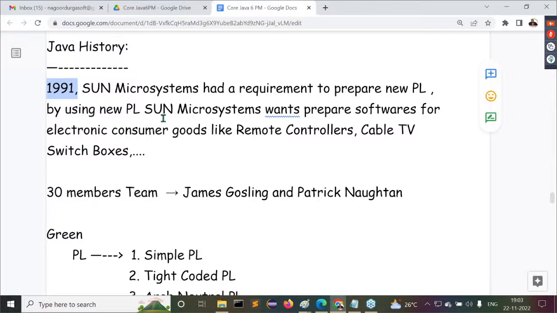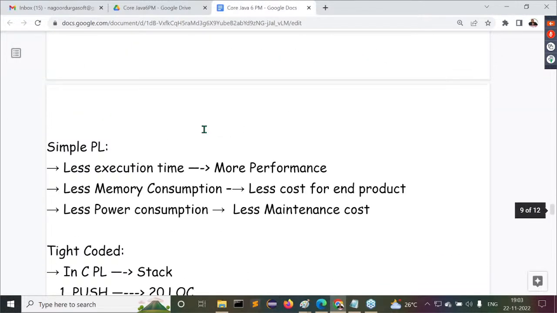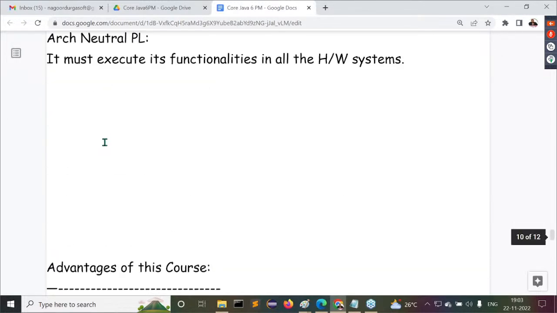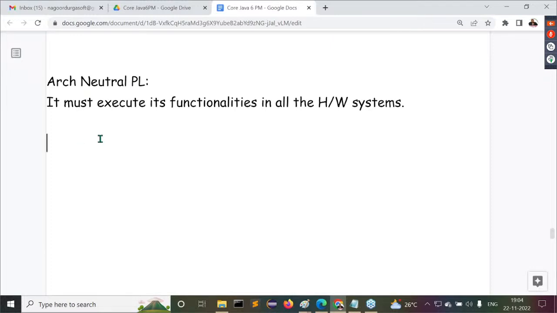It's a time machine, right? We went back to 1991. Now we are thinking about the requirement of Sun Microsystems in 1991. Sun Microsystems has given information: I need a new programming language with these many features. That abstract was given to James Gosling and his team. Now they are working under the Green project, and they have to prepare a new programming language. In 1991, they started new programming language preparation.